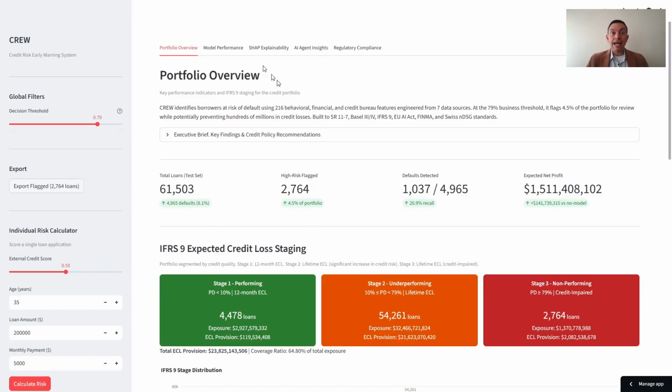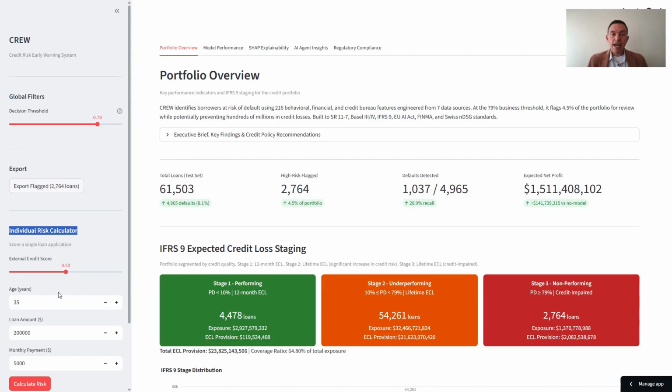This is the Crew dashboard, live on Streamlit Cloud. 5 analytical tabs, all controlled from a single sidebar. The decision threshold slider is set at 0.79. Move it, and every metric across all tabs updates live in real time. At this setting, 2,700 loans are flagged for review and ready as a one-click CSV export.